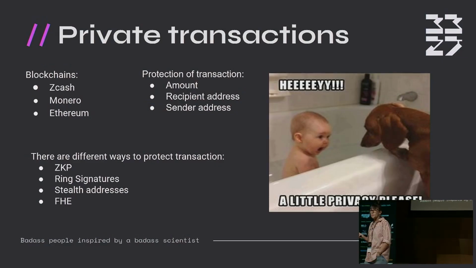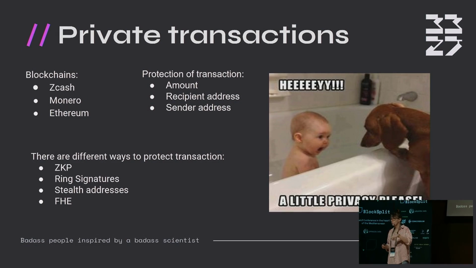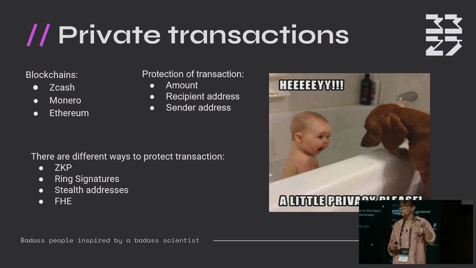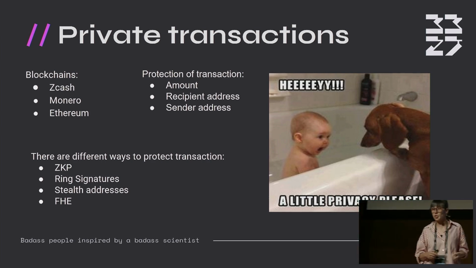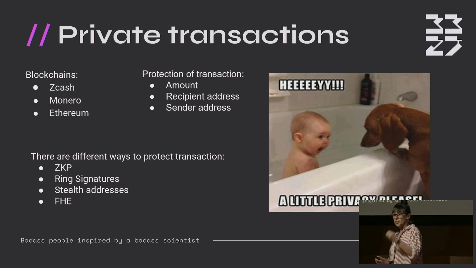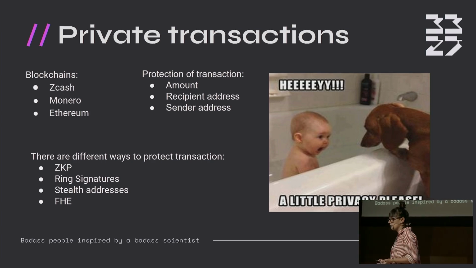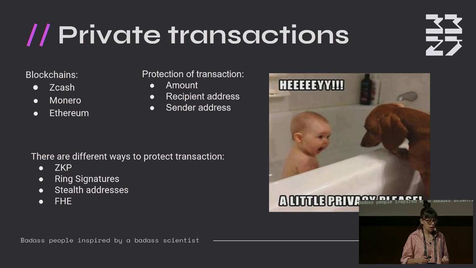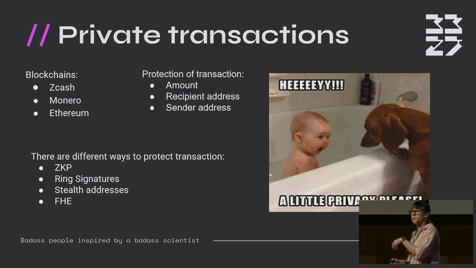You know that blockchains like Zcash and Monero have some cryptographic methods at their core that enable privacy of transactions. But there is a great need to introduce private transactions on the public blockchains such as Ethereum. Okay? And when we are talking about privacy of transaction, what we mean by this? We want to hide the amount of transactions, maybe. Maybe we want to hide the recipient address or sender address. But maybe we want to hide all three things together, or maybe just one of them.